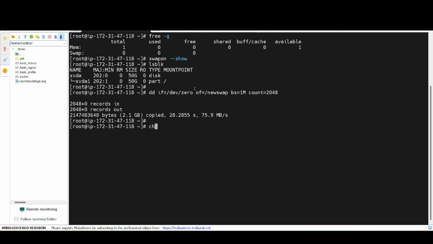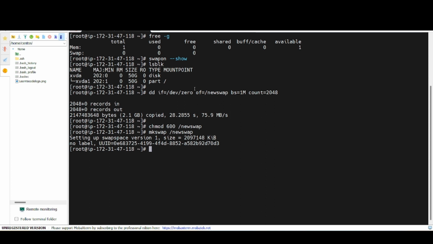Let me do chmod 600 on the new swap file that we just created, then mkswap, that is the new swap. Then we get the UUID.